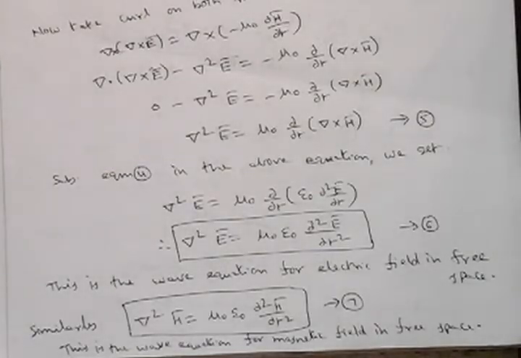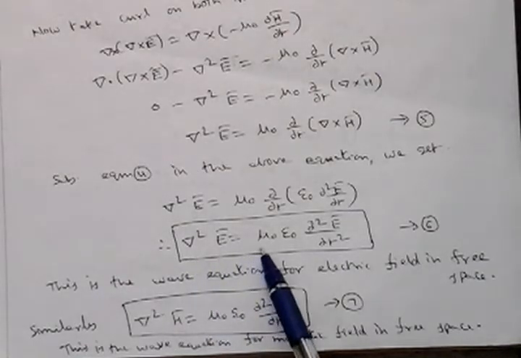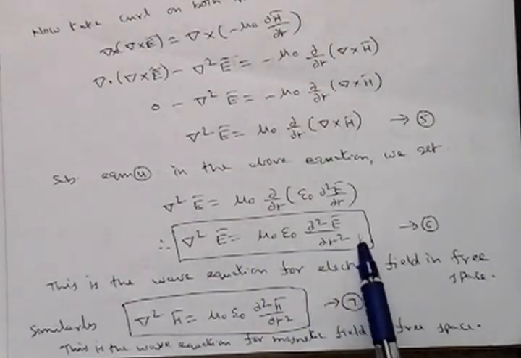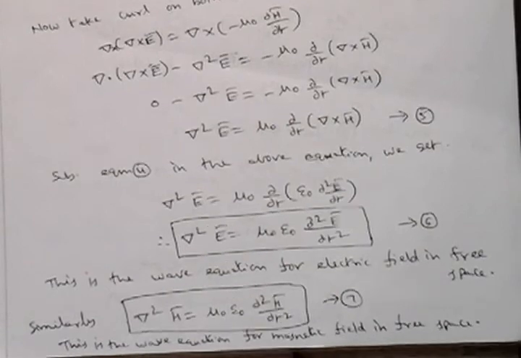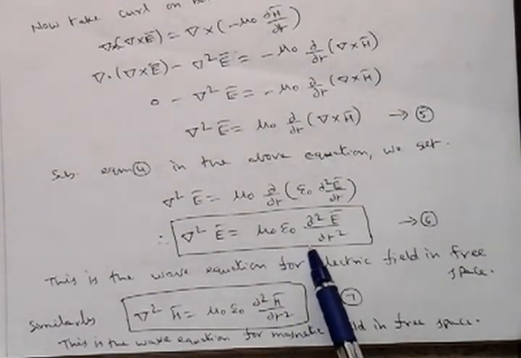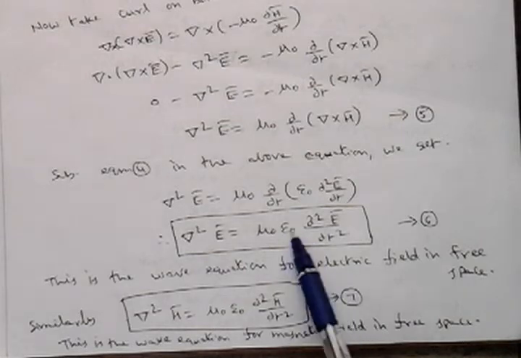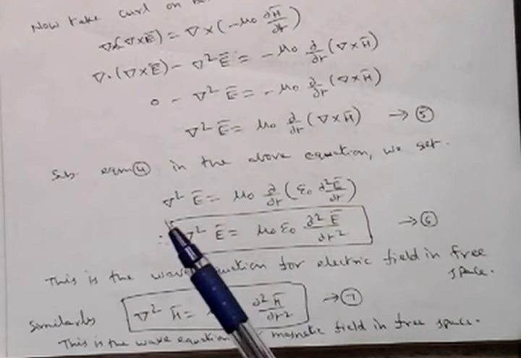So finally the conclusion is, when the uniform plane wave is propagating through free space, the equations are del square e bar is equal to mu naught epsilon naught dou square e by dou t square, and del square h bar is equal to mu naught epsilon naught dou square h by dou t square. If you substitute the properties of free space in the previous equations also, you will get this equation. This is a derivation similar to the previous case.